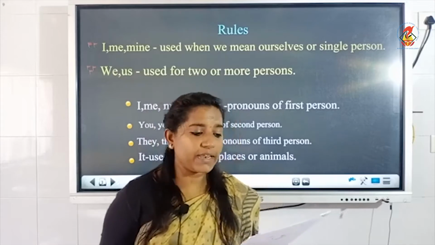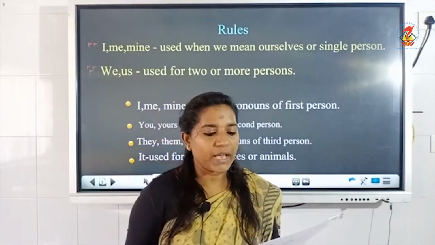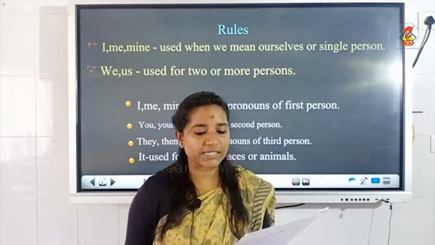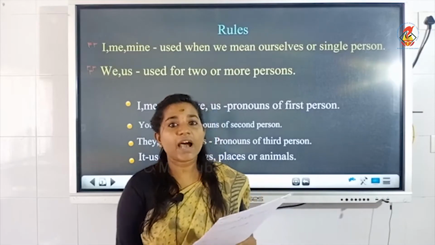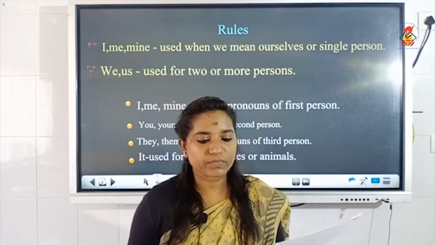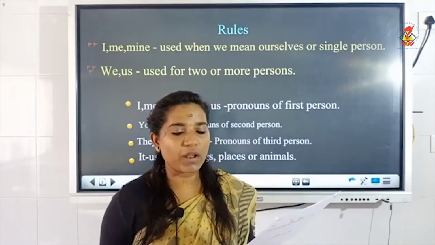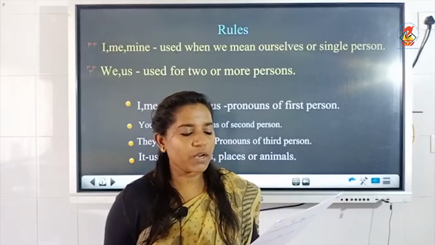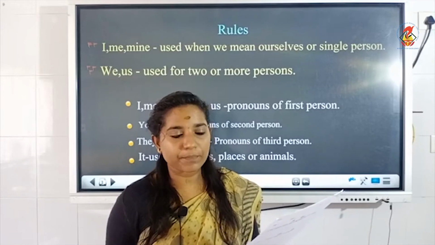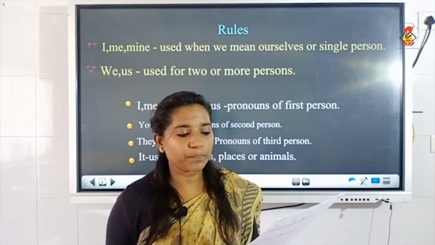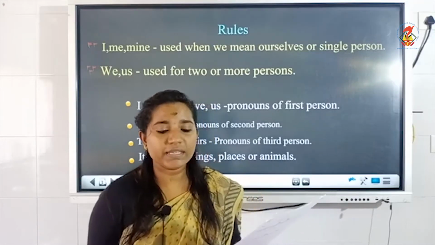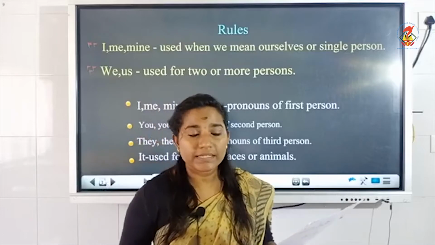Now we will read it once again. My name is Kishore. I live in Bangalore with my mother, father and two sisters. In the second sentence, I is used as the pronoun for Kishore. So you have to underline the pronoun I in the first line. Now moving on, my father is a manager. He works for the State Bank of India. Here, instead of father, the pronoun he is used. So he is the pronoun in the second line.